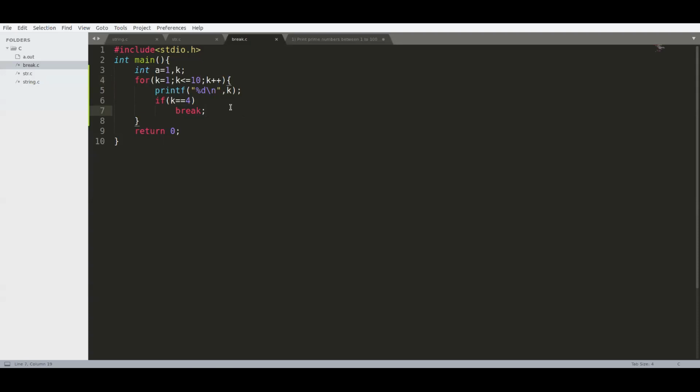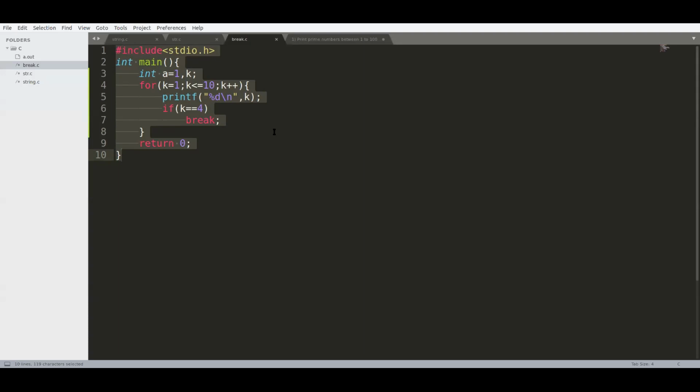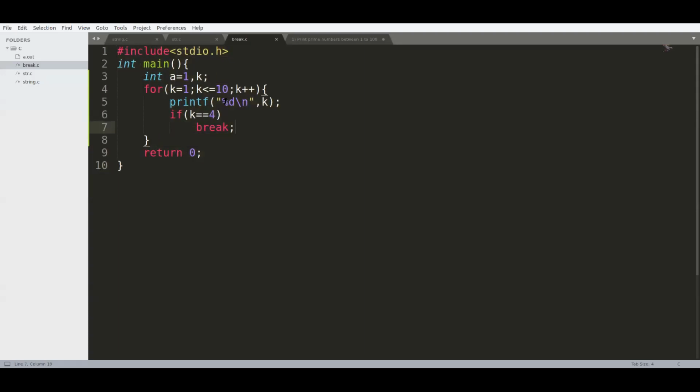Okay, I'll once again explain the break. Simply, what we have done here is, is the font size visible to all? I'm increasing it somewhat. Okay.